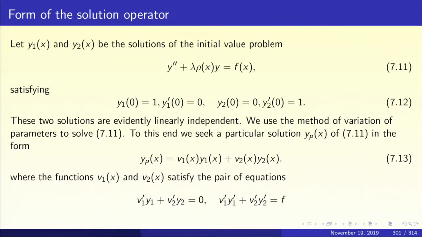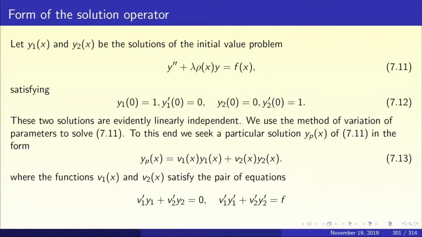What is the Wronskian of y1 and y2? At the origin, the Wronskian is 1. Look at the differential equation. The differential equation has no y prime term, so the Wronskian is constant. So, the Wronskian is everywhere 1, and the solutions y1 of x and y2 of x are linearly independent. So, we have a complete solution of 7.11, which is the homogeneous equation.